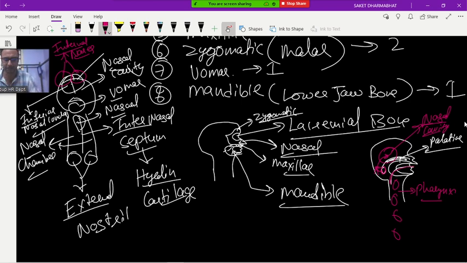You will try to take it out. That is the function of the uvula. It is also called velum palatini. You feel as if someone is pinching something in your nasal cavity. You have to put in some effort, then only it will come out.